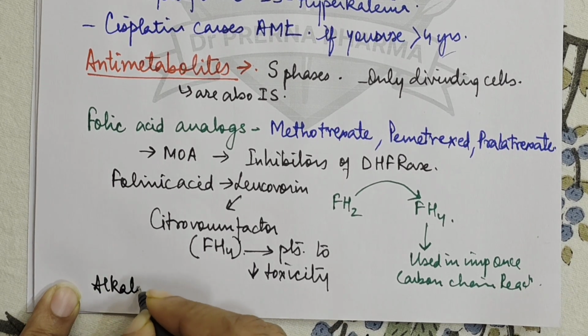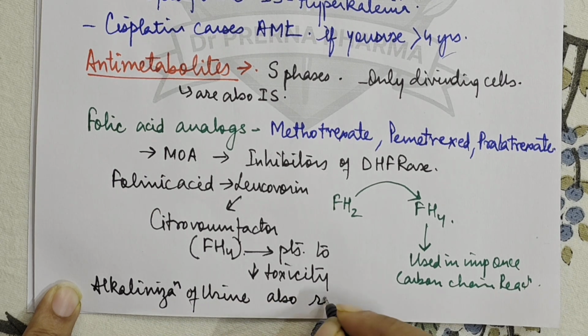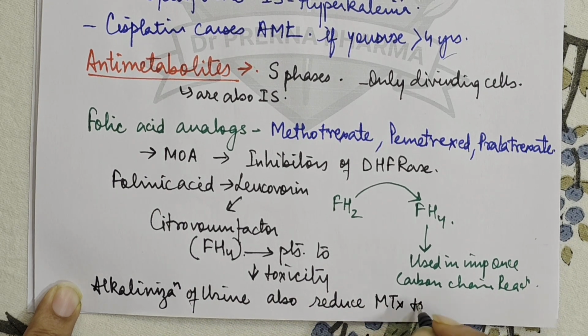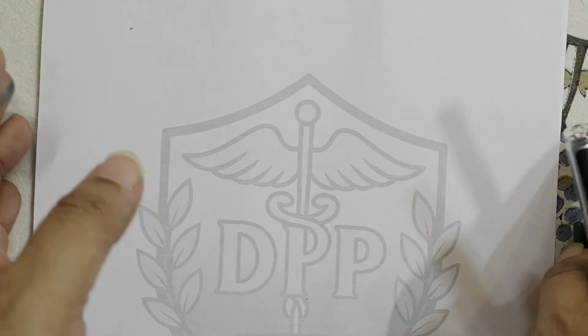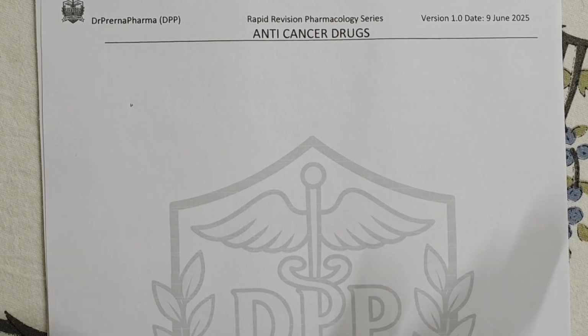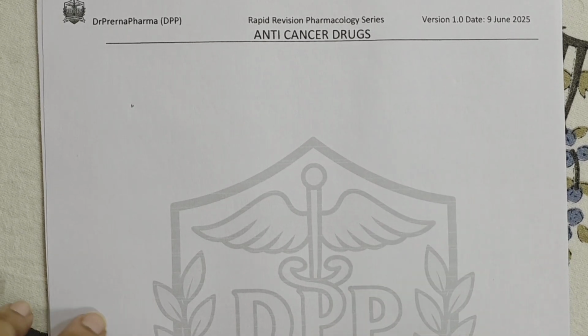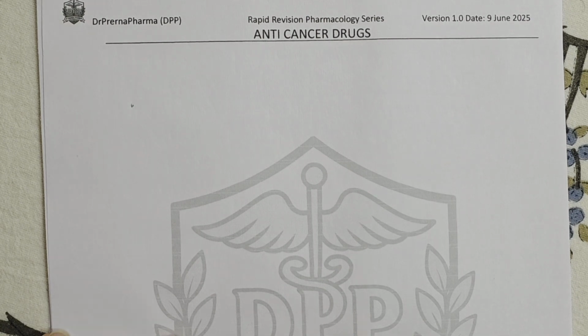Another method of reduction in toxicity is alkalinization of the urine. So alkalinization of the urine also reduces methotrexate toxicity, right? Moving ahead, what does methotrexate do? Now methotrexate is a very commonly used drug. We have also studied it in rheumatoid arthritis, so it is used as an immunosuppressant also. It is used in many autoimmune diseases also, right?